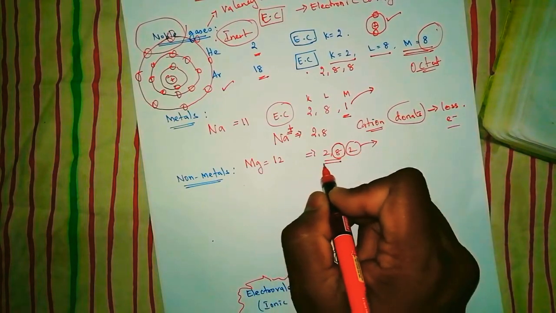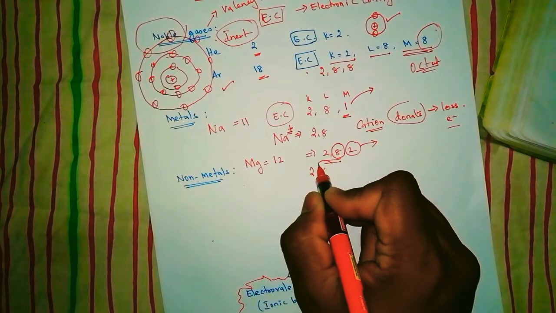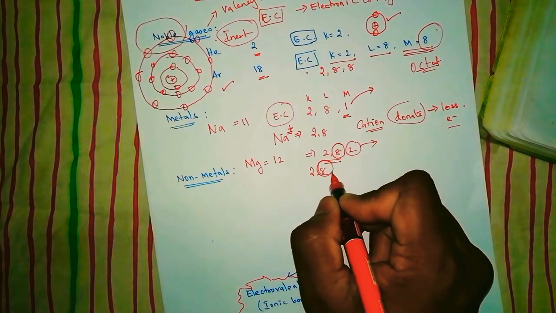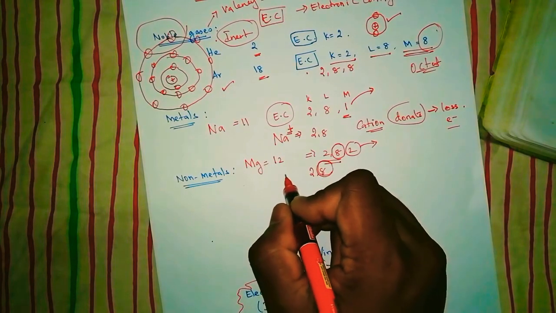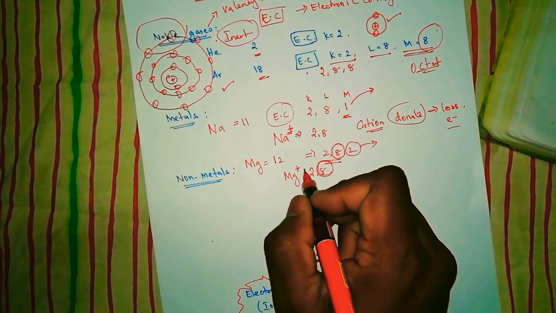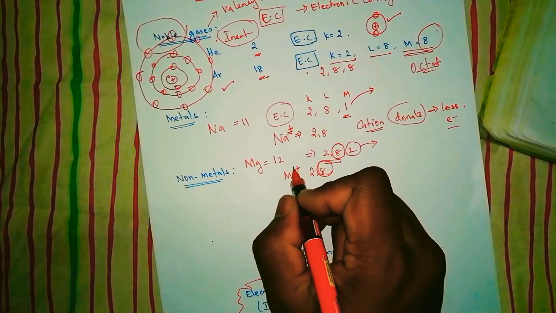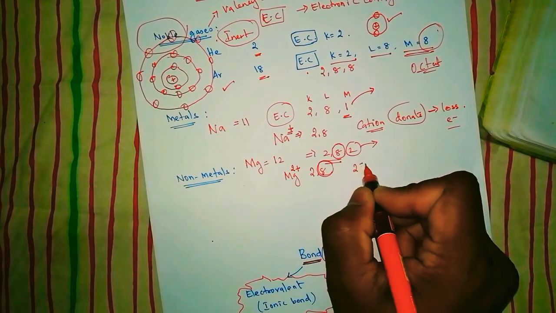After losing the 2 electrons, what will magnesium have? They have 2 and 8. And what is the last shell? How many electrons in the last shell? 8 electrons. That means magnesium now attains a positive sign. Not only plus, they got 2 plus. What does 2 plus mean? Because it loses 2 electrons.